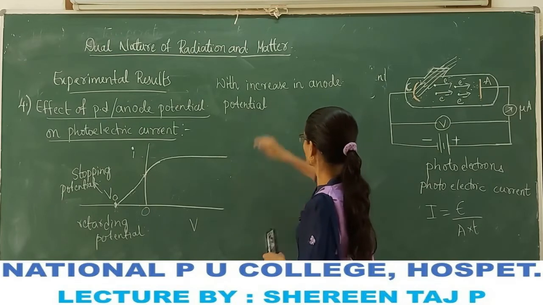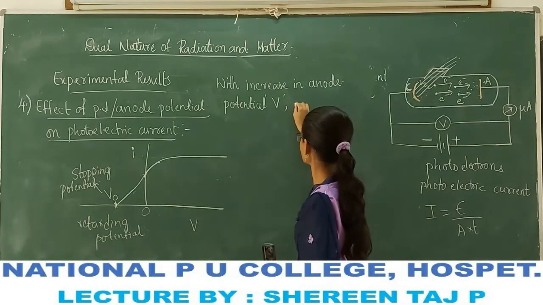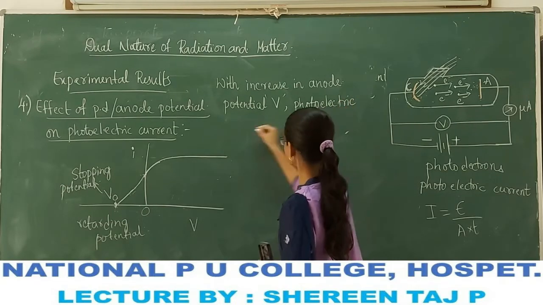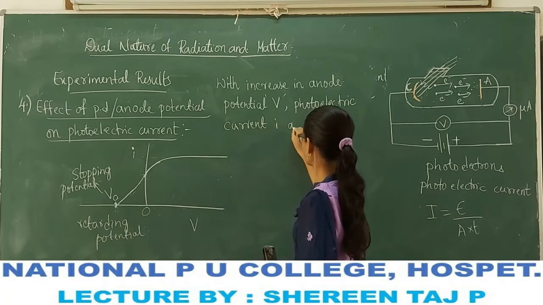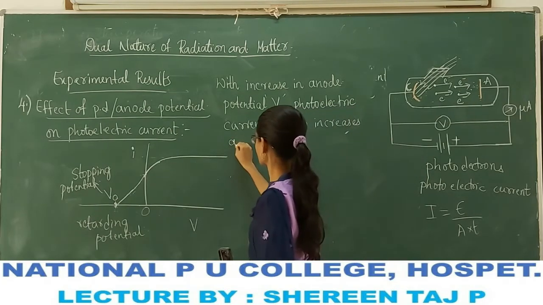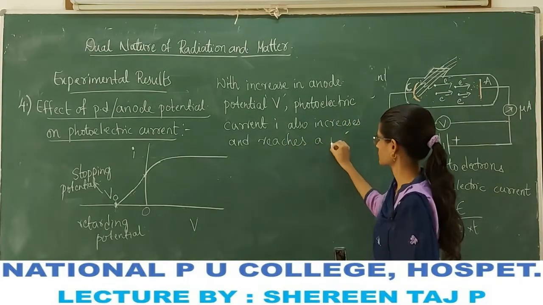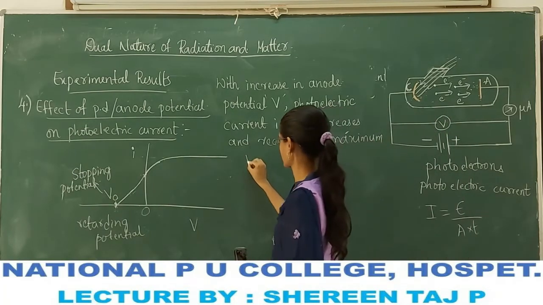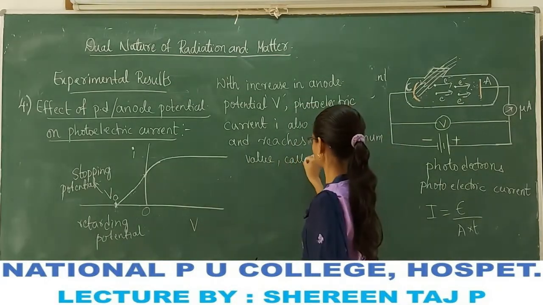The increase in anode potential, let us denote it as V. With the increase in the anode potential V, the photoelectric current also increases and reaches a maximum value. That maximum value is called the saturation current.